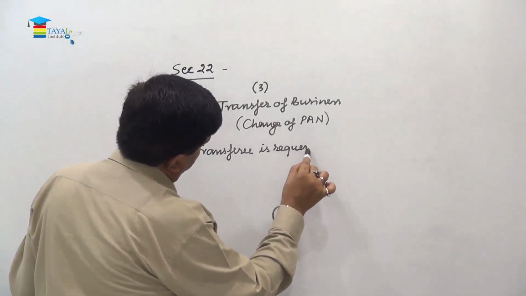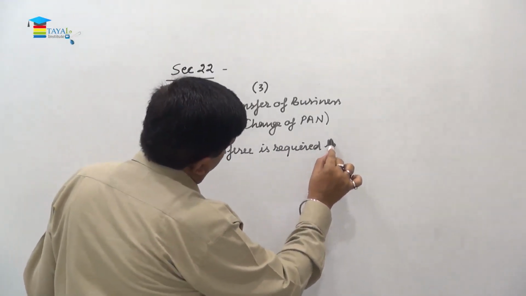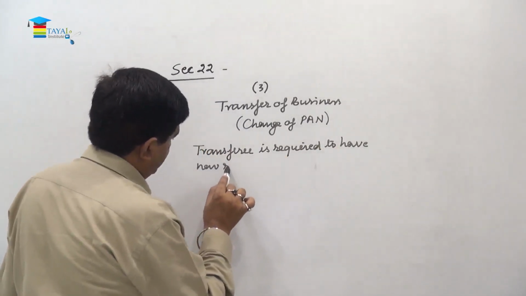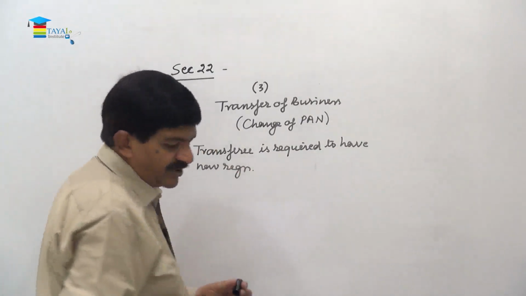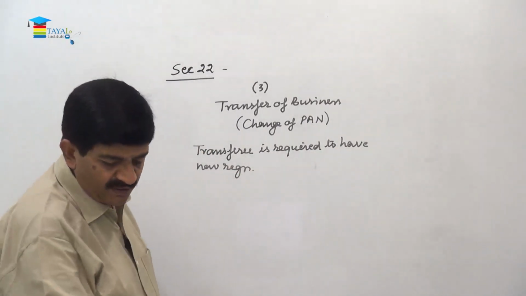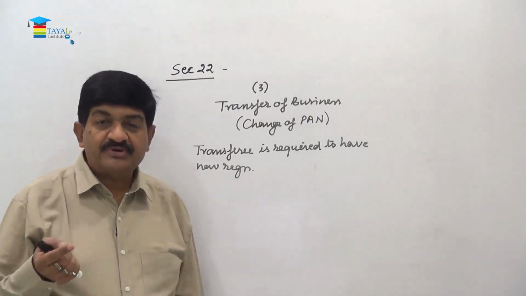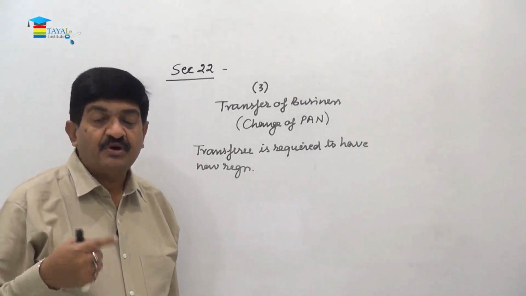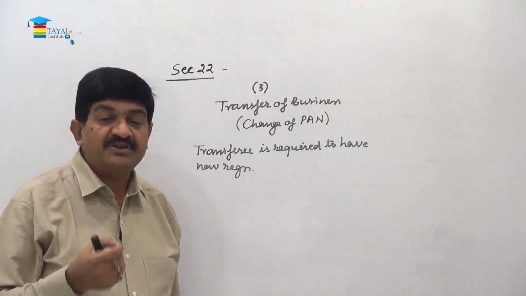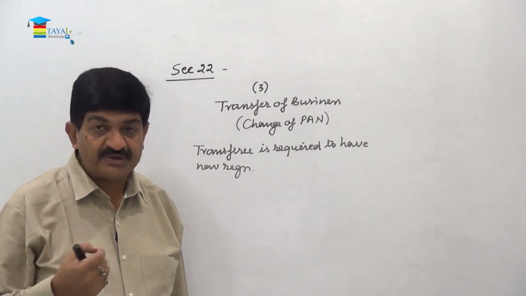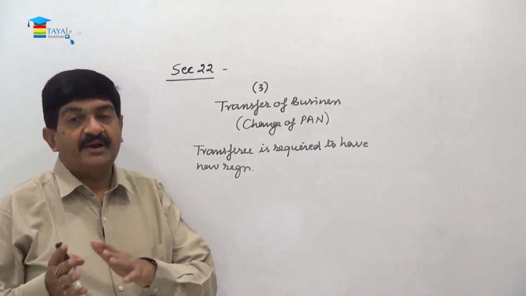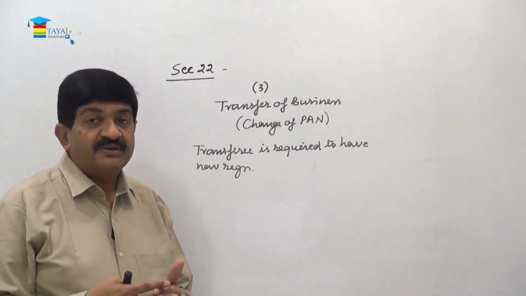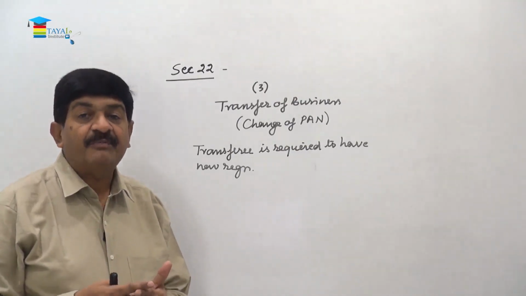Transferee is required to have a new registration, right? And when we talk about section 29 and 30, this will come there also, that whenever there is a change of ownership or there is a change of permanent account number due to any situation, maybe a partnership firm is converted into company or a sole proprietorship is converted to partnership firm. So there is a change of status, change of permanent account number.